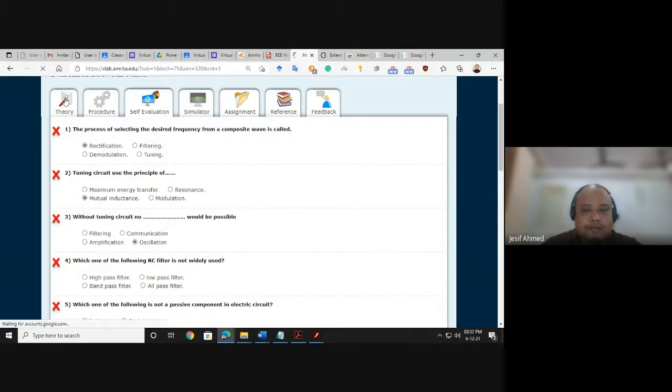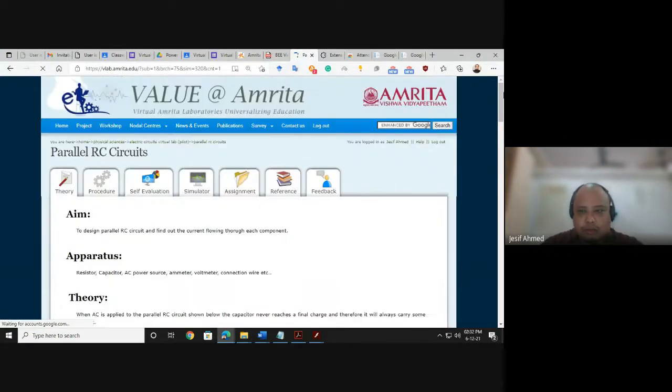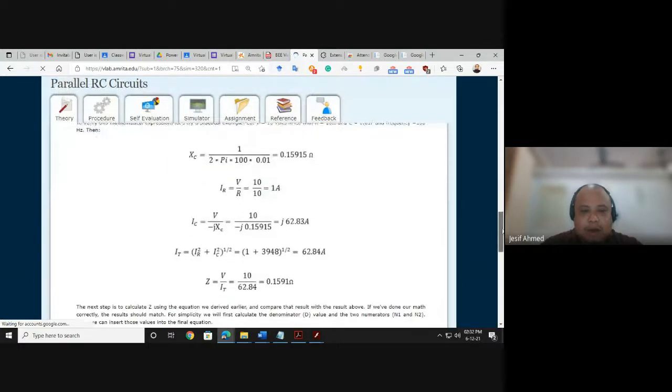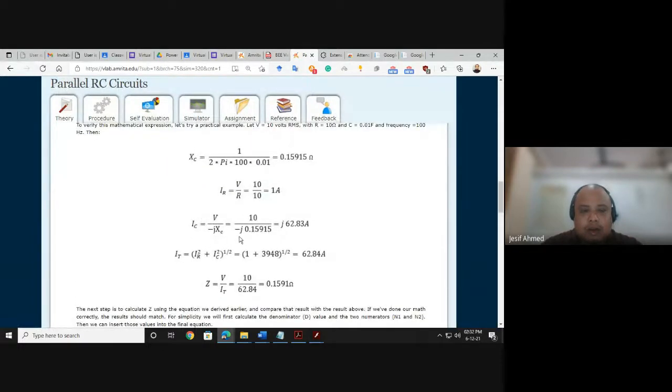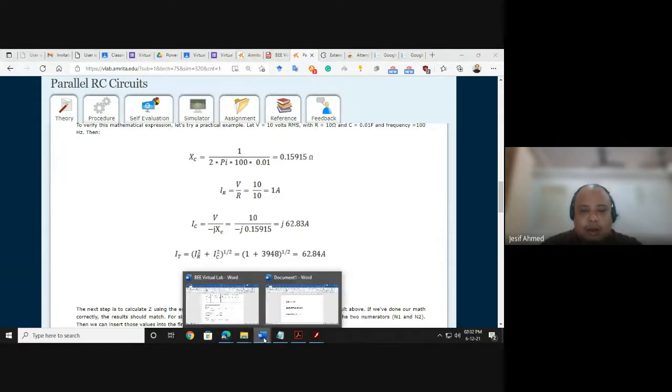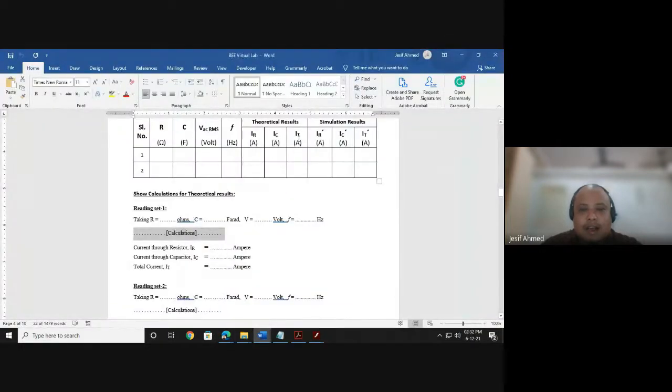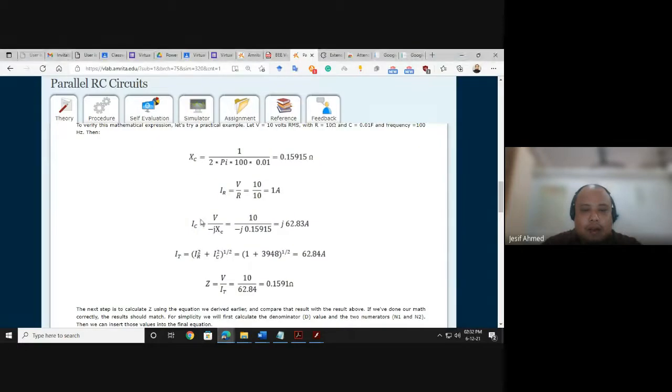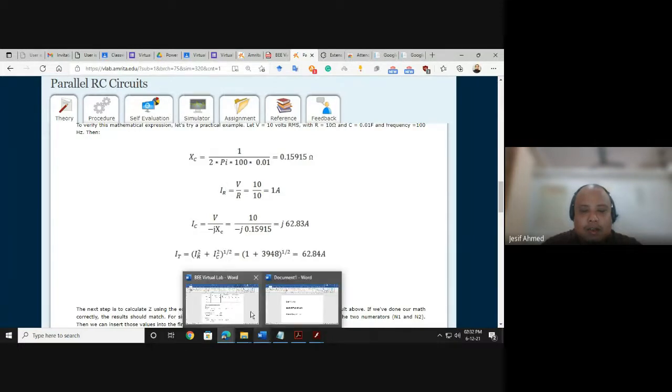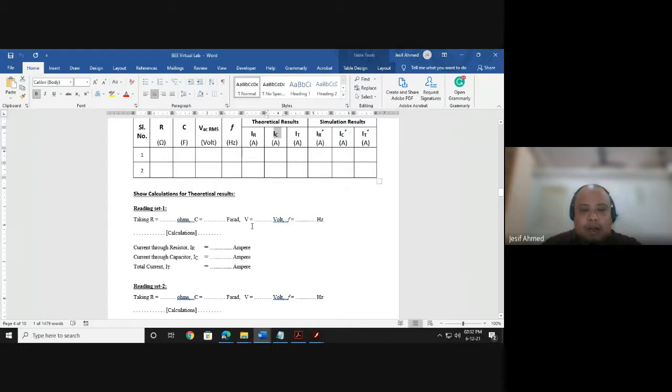Go to theory. Here in the example, manual calculations are shown. In the first experiment, you need IR, IC, and IT. IR is the current through the resistor, IC the current through the capacitor, and IT the total current. How to calculate is shown. You need to write those handwritten answers in this observation and calculation part. Then take a screenshot and convert to PDF.